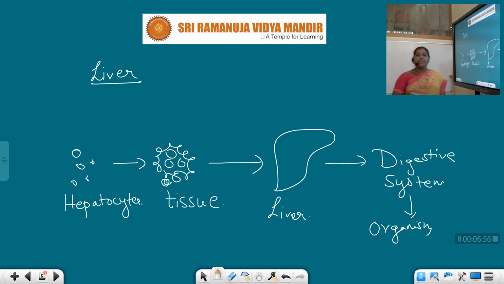So can only the liver and digestive system form a complete organism? No. We also have the circulatory system, excretory system, nervous system. Many different organs function together to form a complete organ system, and then we get a complete organism. So hepatocytes, tissues, liver, organ system, organism. This is the organization in humans.